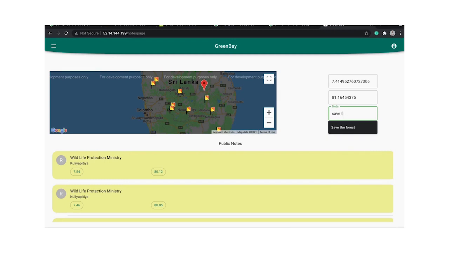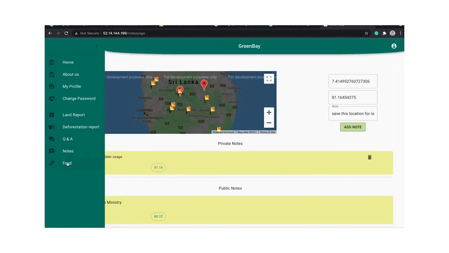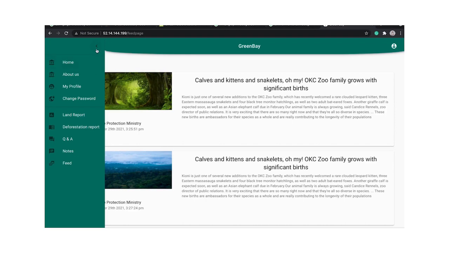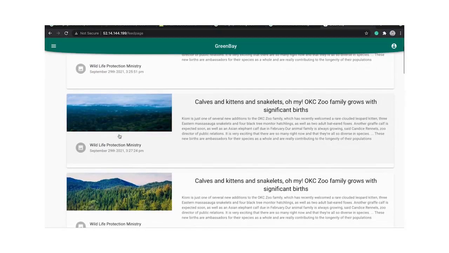Users can get help from different authorities. Those authorities update news about different locations, and that news will be shown to the users via map notes or the posting feed. Authorities can publish posts related to forest preservation in the feed and add notes in the map. Authorities can use this feed as a medium to communicate with the public.